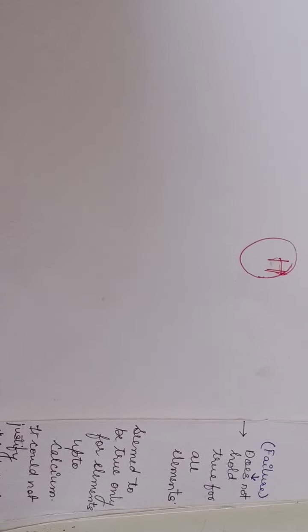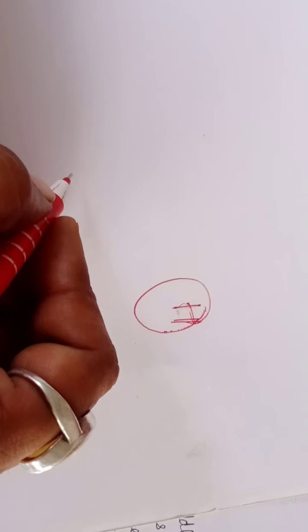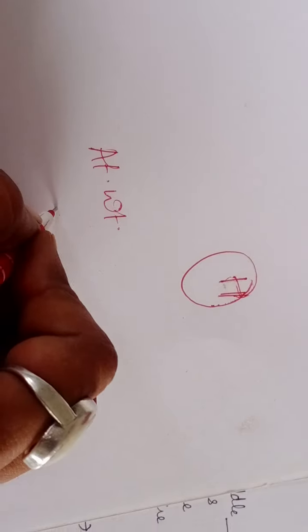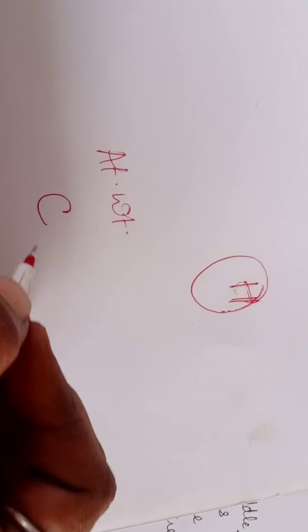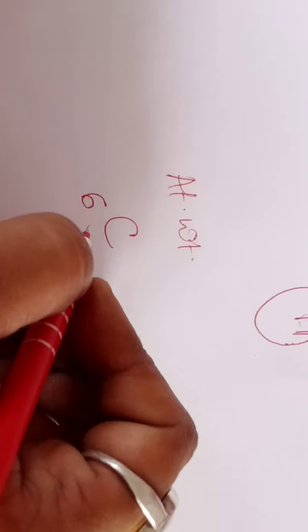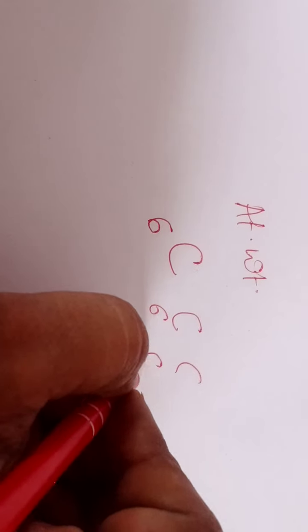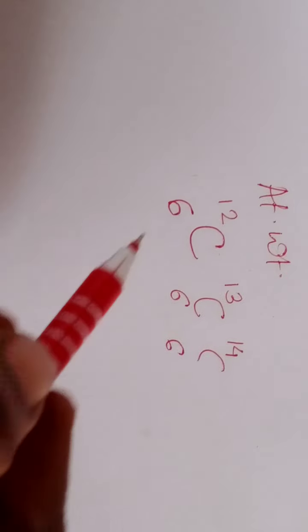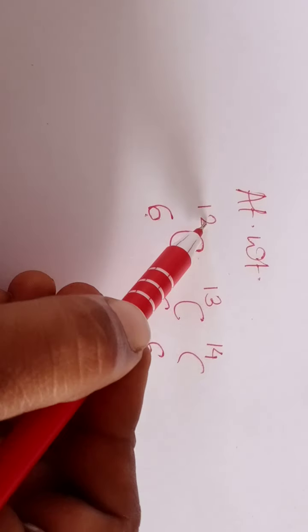Then isotopes. The next limitation of Mendeleev's periodic law, you can see here I have mentioned, is isotopes. Now, the law states that the elements are arranged on the basis of increasing atomic weight. Let us consider one example, carbon, whose atomic number is 6. We have 3 isotopes of carbon, that is carbon 12, carbon 13 and carbon 14. I have mentioned here the atomic number and this is the atomic weight.